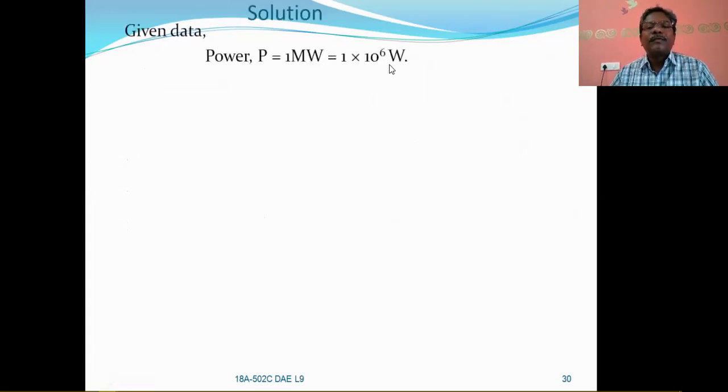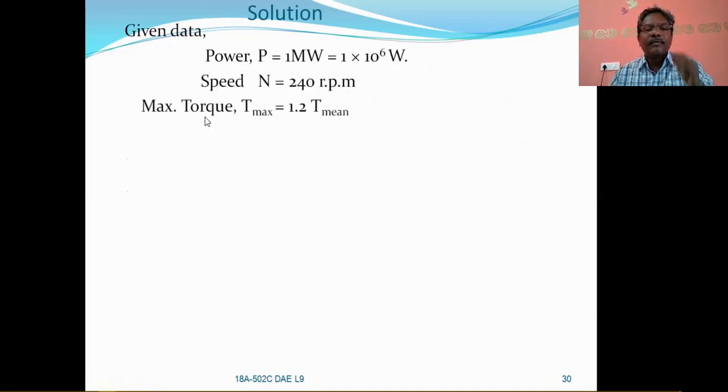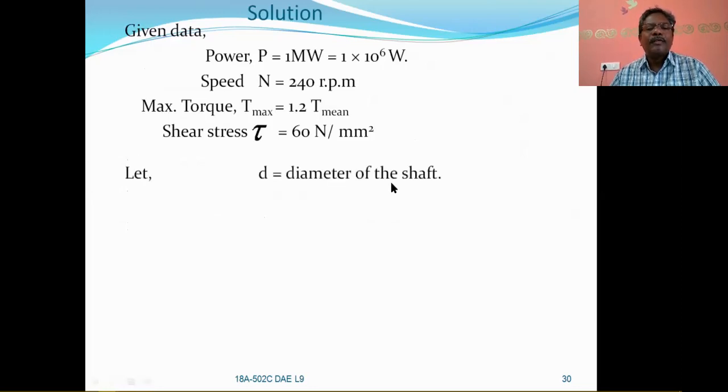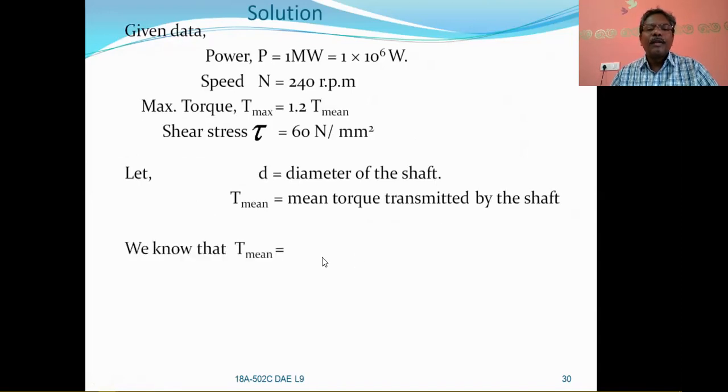So 1 into 10 to the power of 6 watts, and speed is given to you as 240 revolutions per minute, and maximum torque T max is equal to 1.2 times the T mean torque. So stress is equal to 16 Newton per millimeter square, tau, or Fs you can say, and the diameter of the shaft is equal to d. T mean is the mean torque transmitted by the shaft, which will be obtained from the power formula. T mean is equal to P into 60 by 2 pi n.